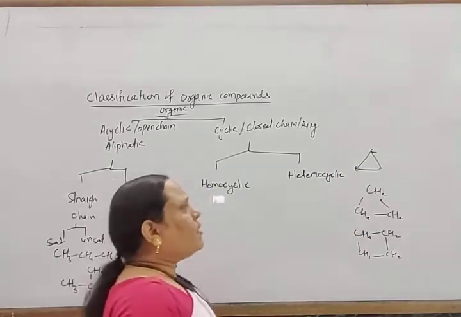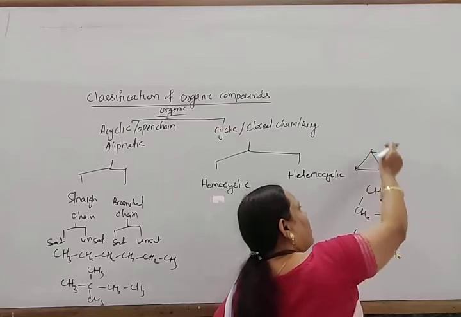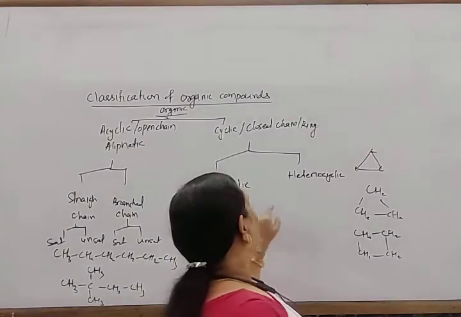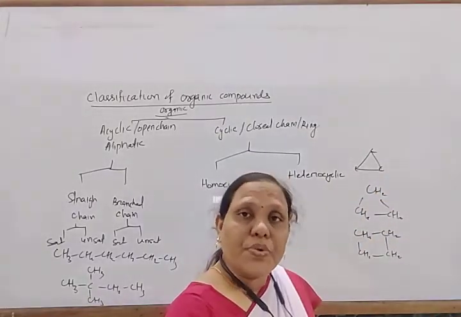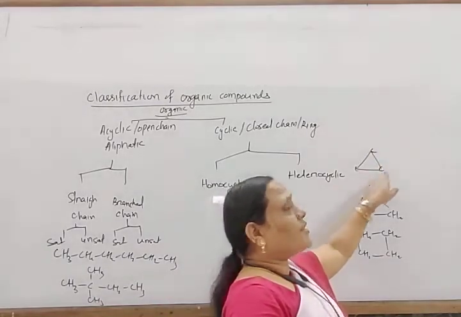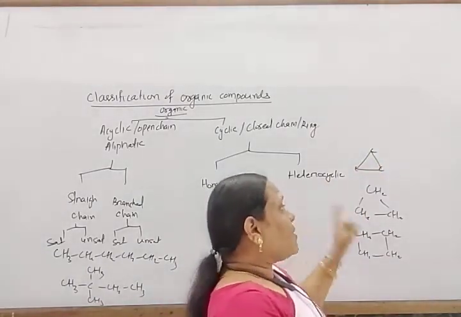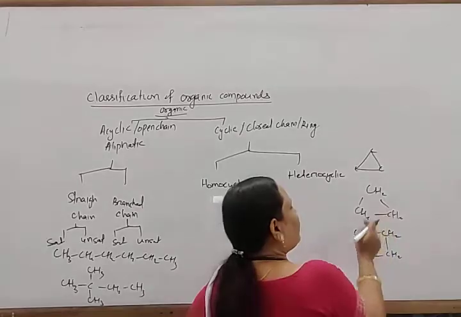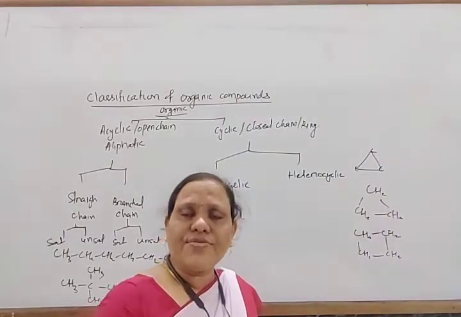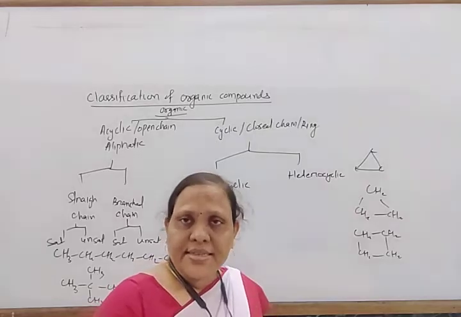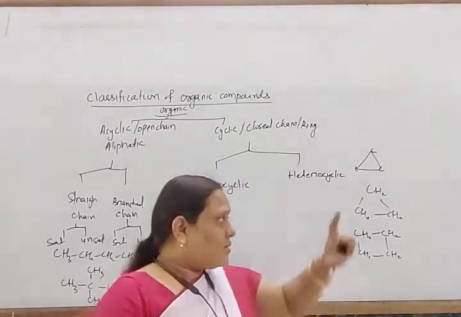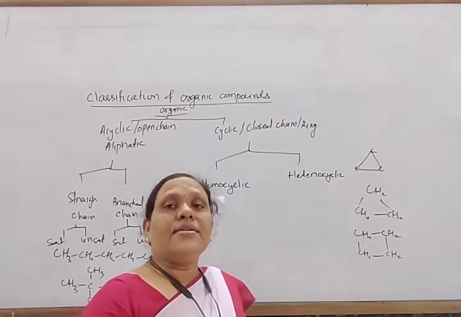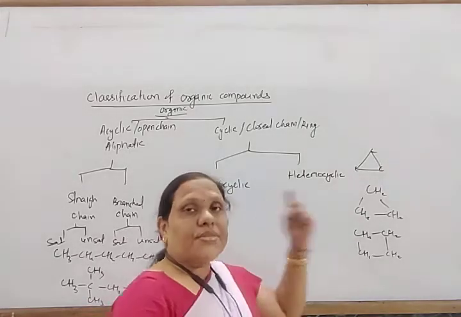In cyclic compounds, if all the atoms in the ring are carbon atoms, that is called a homocyclic compound or carbocyclic compound, because carbon is present at each point. Except carbon, if other atoms like oxygen, sulfur, nitrogen, or halogens are present in the ring, then that is called a heterocyclic compound.